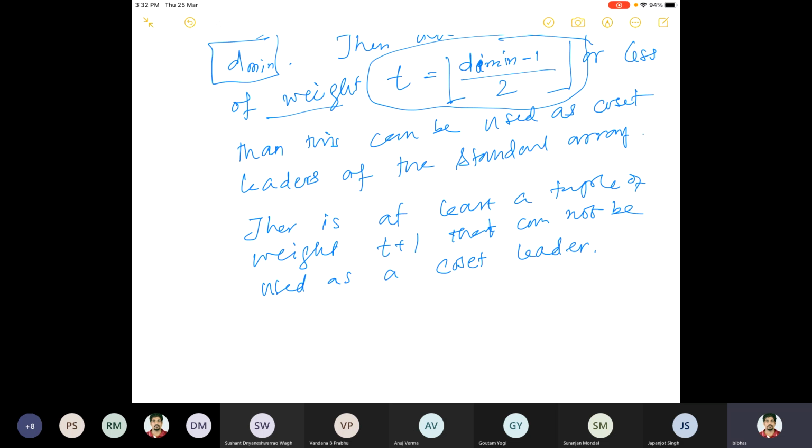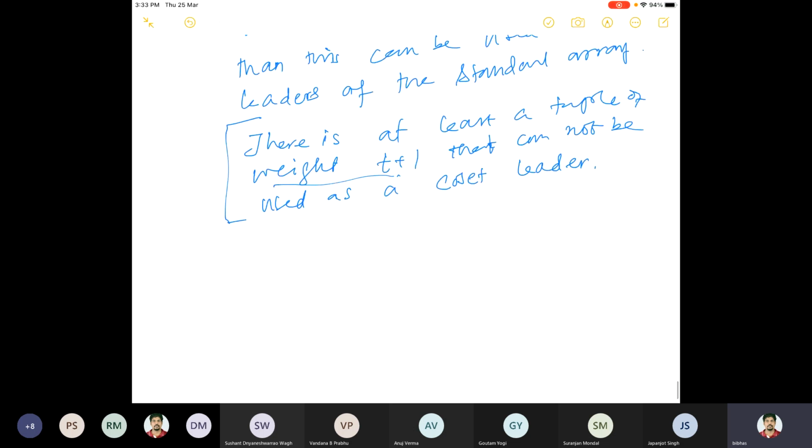And the theorem also says that there is at least one such tuple whose weight is t plus 1 and it cannot be used as a coset leader. So that means it is not guaranteed. If the weight is more than t, it's not guaranteed that it will be used as a coset leader. Okay, so let us prove this.